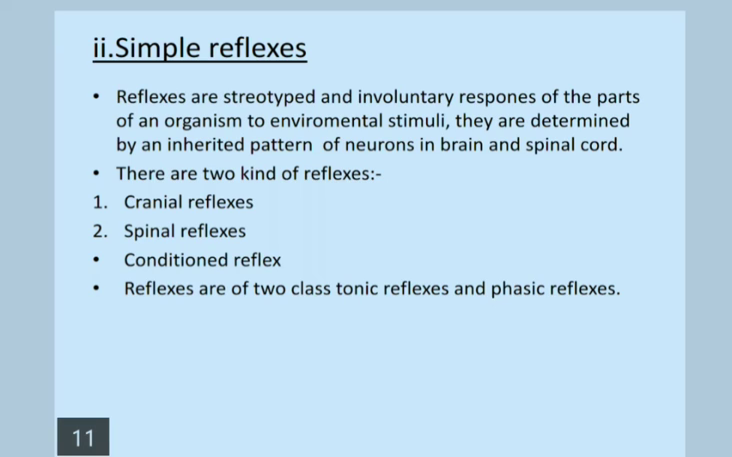Under certain circumstances, innate and acquired types of behavior overlap and blend together, and the reflex action is now called conditional reflexes. Reflexes are of two classes: tonic reflex and phasic reflex. Tonic reflexes are relatively slow and long-lasting adjustments, and they maintain muscular tone, body posture, and equilibrium. On the other hand, phasic reflexes are rapid and short-lived adjustments, and they mainly deal with emergencies.